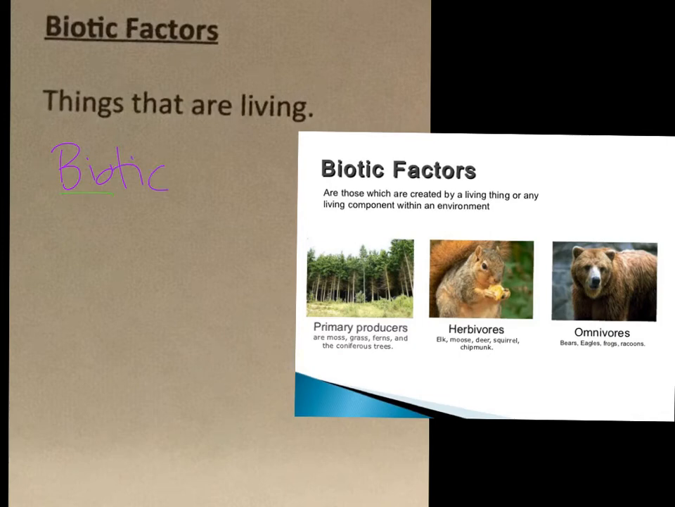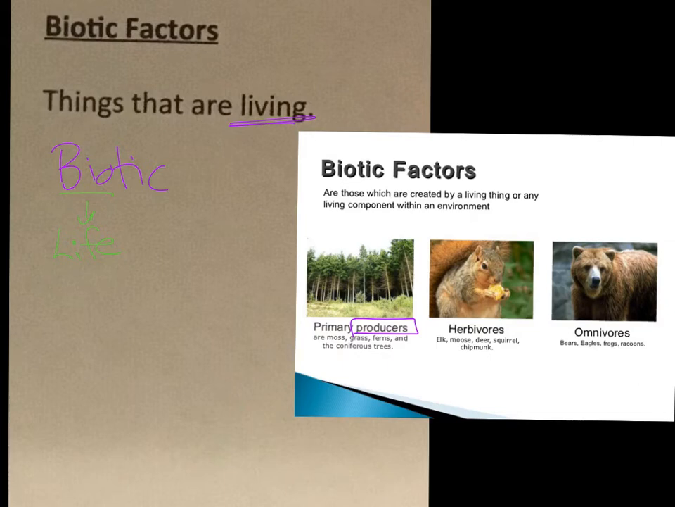So bio, what do we say it meant again? Great job. Life. So the biotic factors are things that are living, all the living things. So here we have some examples of biotic factors. We have what we call our producers, which would be things like moss, grass, ferns, different trees, all right? Those are producers. Phytoplankton in the ocean, that's another example of a producer.